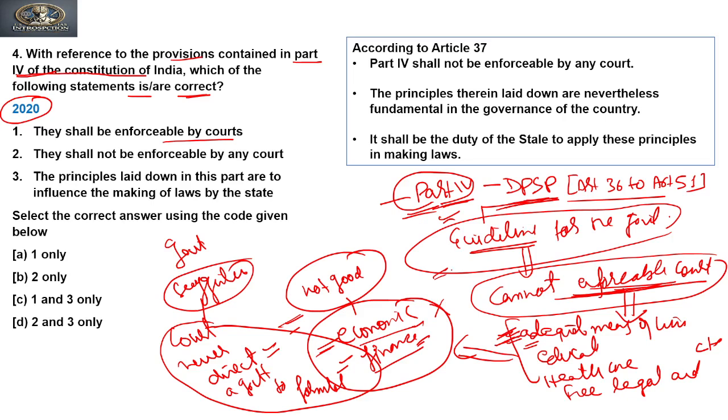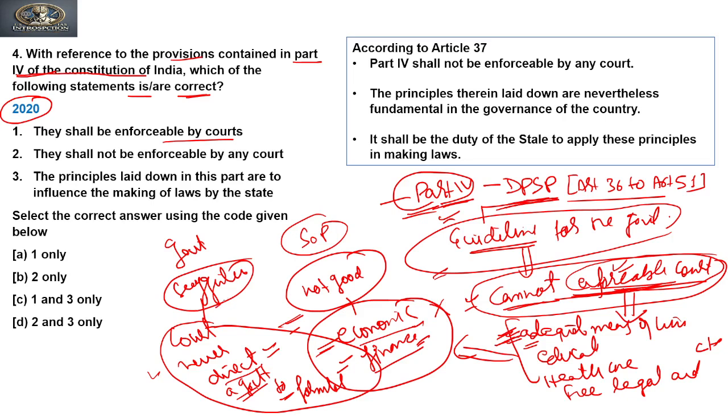Why? Because the constitution has directly restricted the court from interfering in the working of the government, and this shows one of the features of separation of power, right? And because of this, the court never directed or ordered the government to formulate laws.